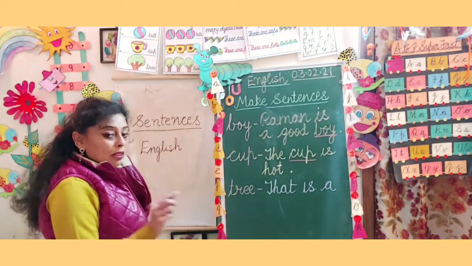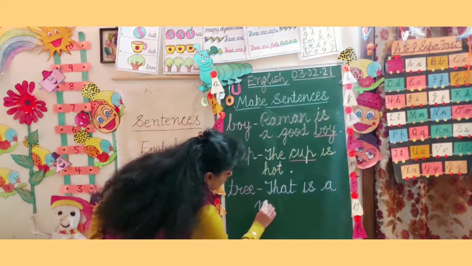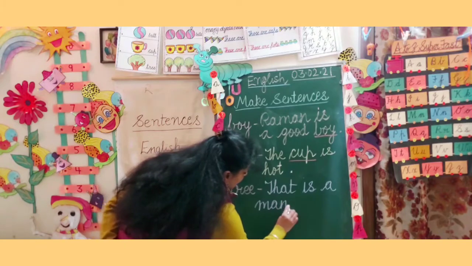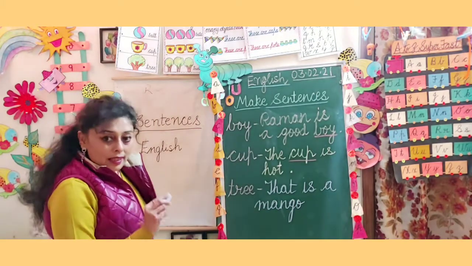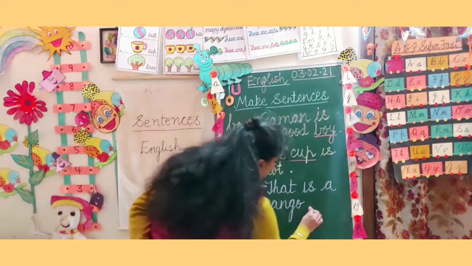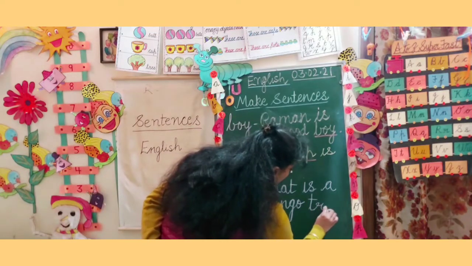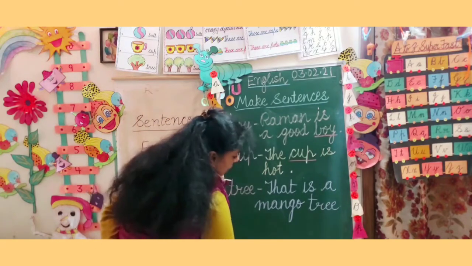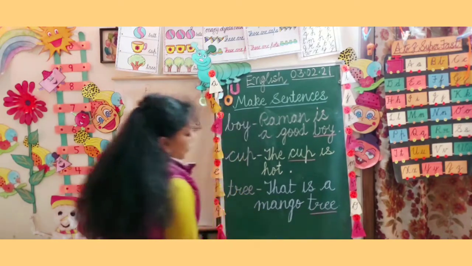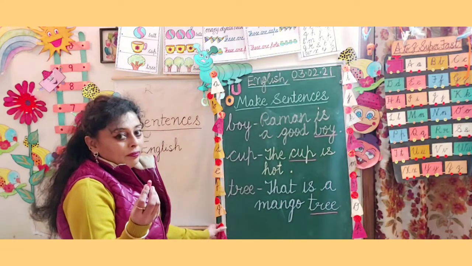Come on, tell me the spelling of mango. M-A-N-G-O. Mango. That is a mango tree. T-R-E-E. Tree. Full stop. And tree will be underlined with the red color.